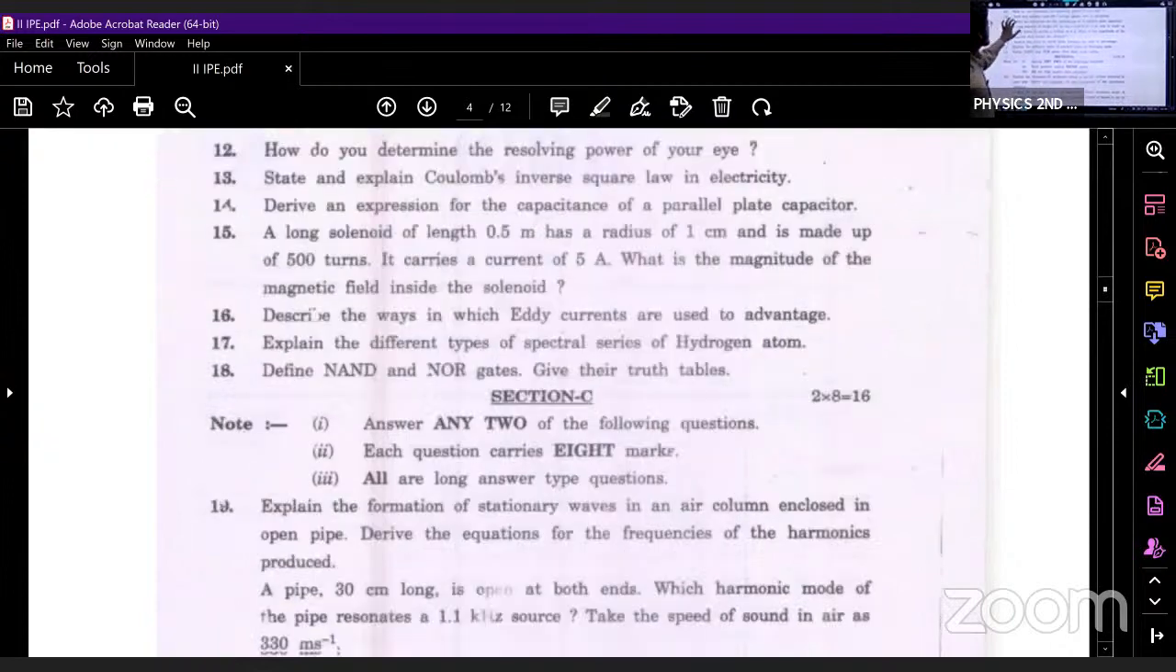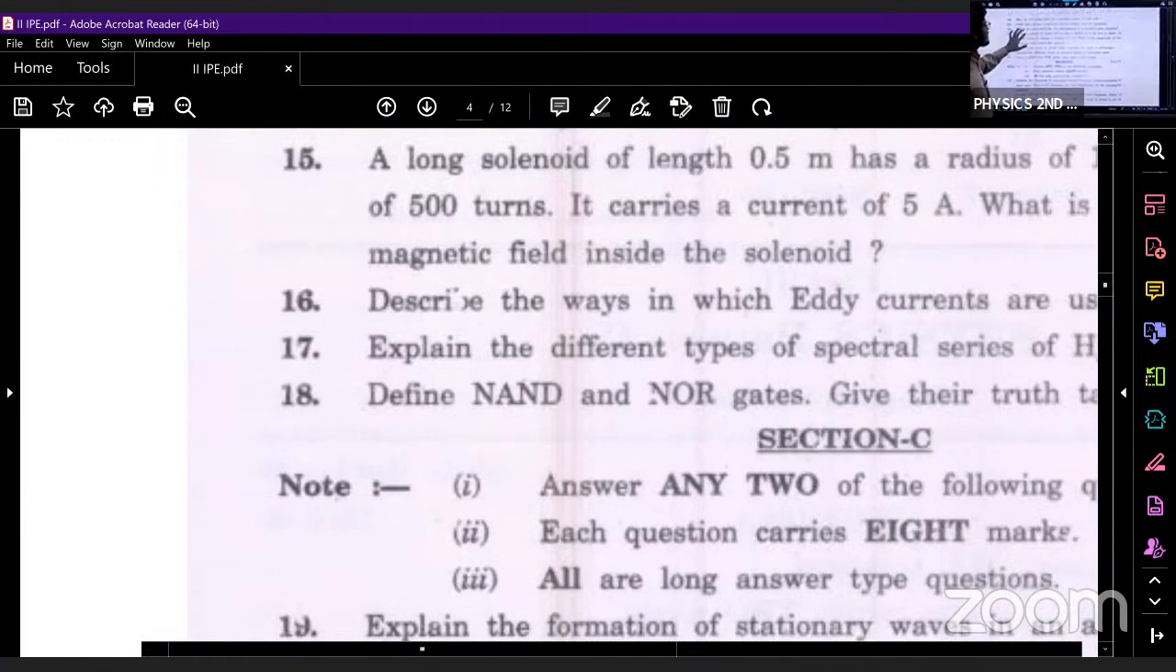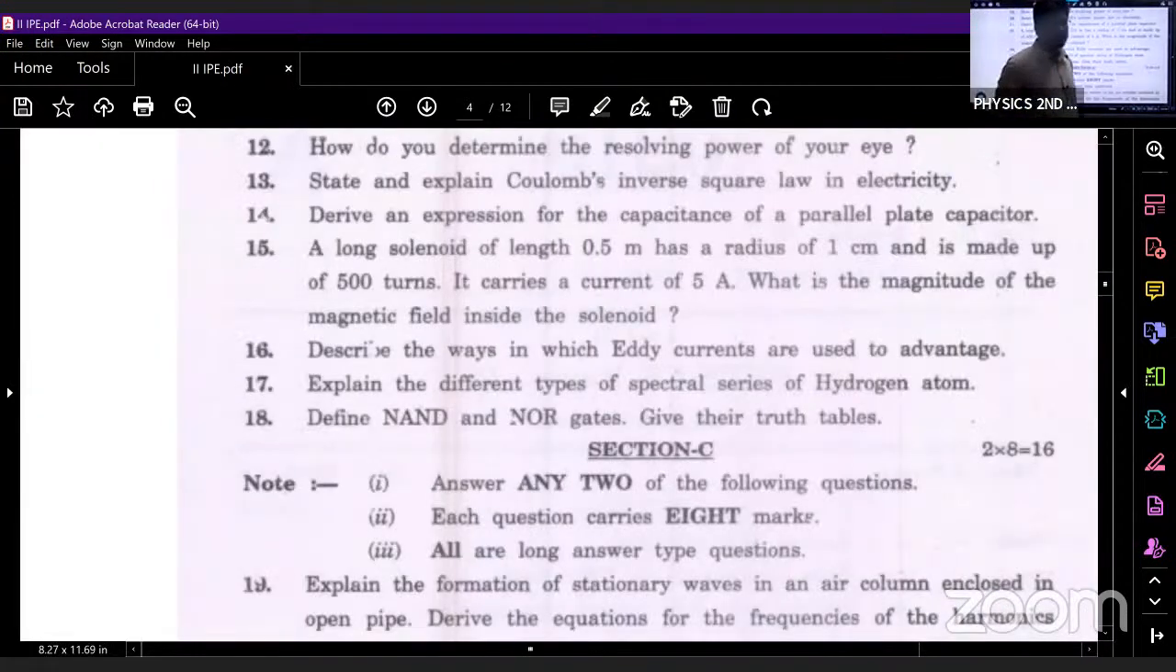Next, what is the next question? 13th question. State and explain Coulomb's law of electricity. This also we have discussed. According to Coulomb's law, the force of attraction or repulsion between 2 point charges is directly proportional to the product of the charges and inversely proportional to the square of the distance between them. So this question also we have discussed.